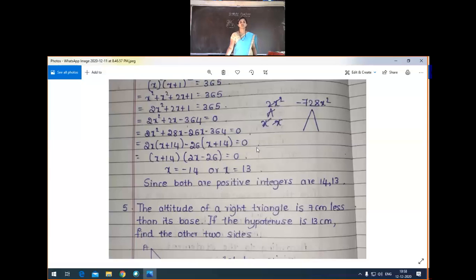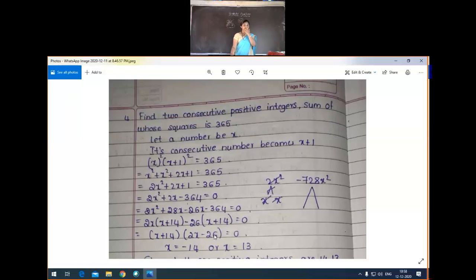Fourth question. The fourth question is the same type of example problem. Find two consecutive positive integers. We discussed this in the first exercise, the definition of consecutive terms. Consecutive positive integers means continuous numbers. We have to add 1 to the preceding number, like 1, 2, 3 continuous positive integers, or 2, 3, 4. So 1 extra for that: 2, 2 plus 1 is 3, 3 plus 1 is 4, like that. This type of numbers are called consecutive positive integers.